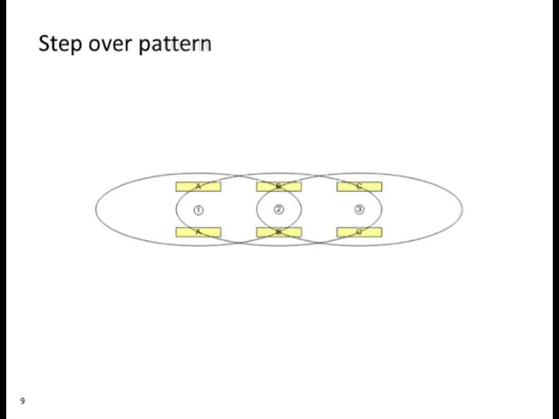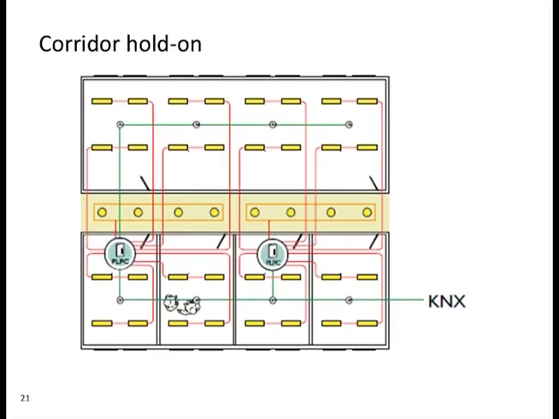Likewise, the corridor hold-on, which you may have heard mentioned already. This makes the light level in one area dependent on the occupancy state in another. In other words, the corridor lighting in this example will remain on for as long as somebody occupies one of these spaces.